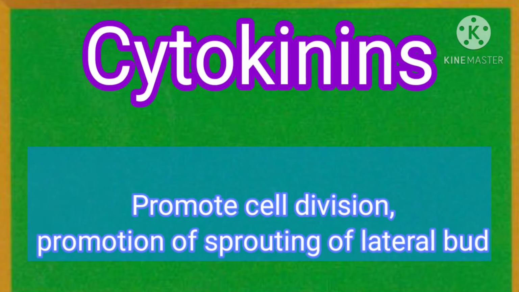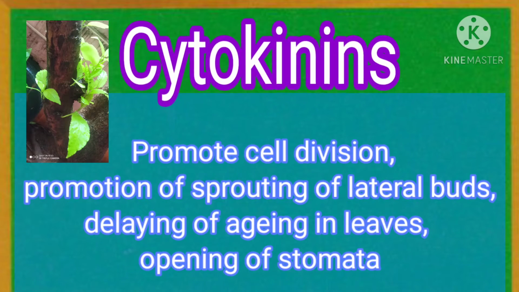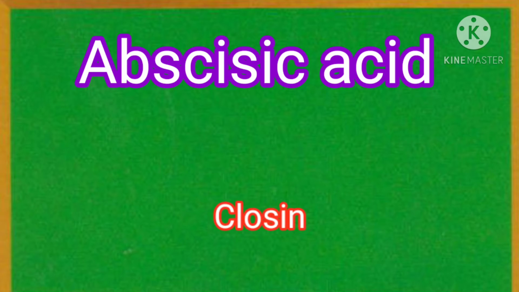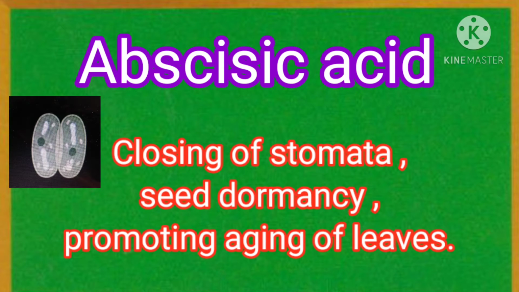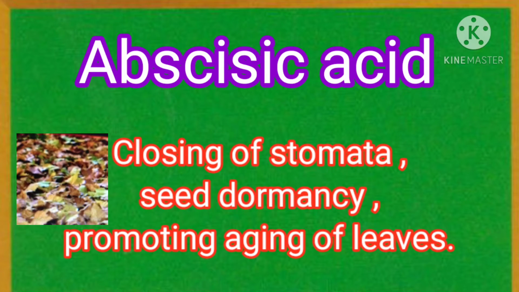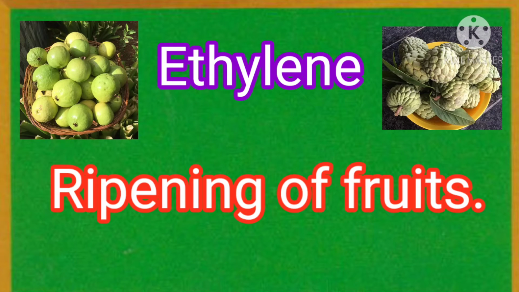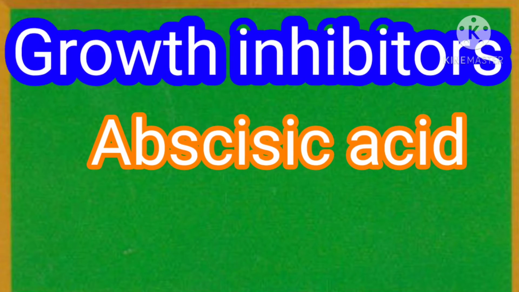Cytokinins. Cytokinins help in promoting cell division, promotion of sprouting of lateral buds. They help in delaying of aging in leaves and opening of stomata. These 3 are plant growth hormones. And abscisic acid helps in closing of stomata, seed dormancy, and promoting aging of leaves. And ethylene helps in ripening of fruits. Plant hormones are usually growth promoters or inhibitors. Some growth promoters are auxins, gibberellins, and cytokinins, while growth inhibitors are abscisic acid and ethylene.